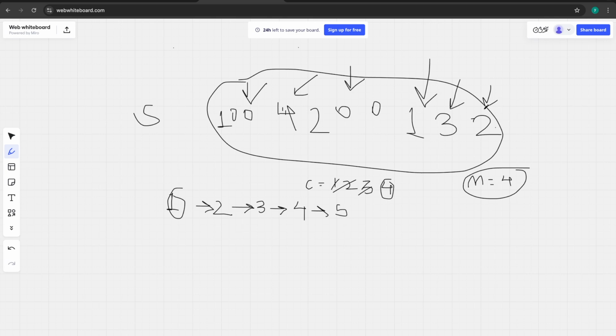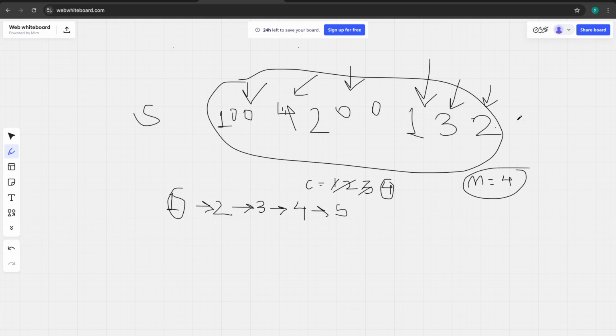So 1, we will search 2, we will search 3, we will search 4. We got 4 consecutive elements. We'll be maintaining a count, and we'll be maintaining a max length as well, and we'll be storing that. Here we got 4. So basically, for inserting all the elements in the set, you can run a for loop for the entire array elements.